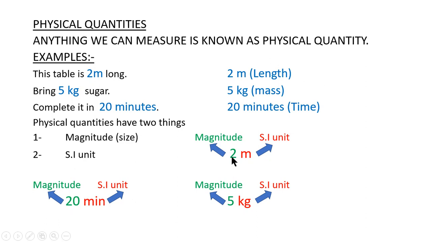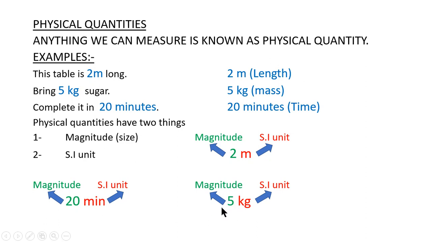Okay, so 20 minutes, time. So 20 is the magnitude of the thing, the size of the thing, and minute is the unit. This minute is telling me that I am dealing with time. So 5 kg sugar.